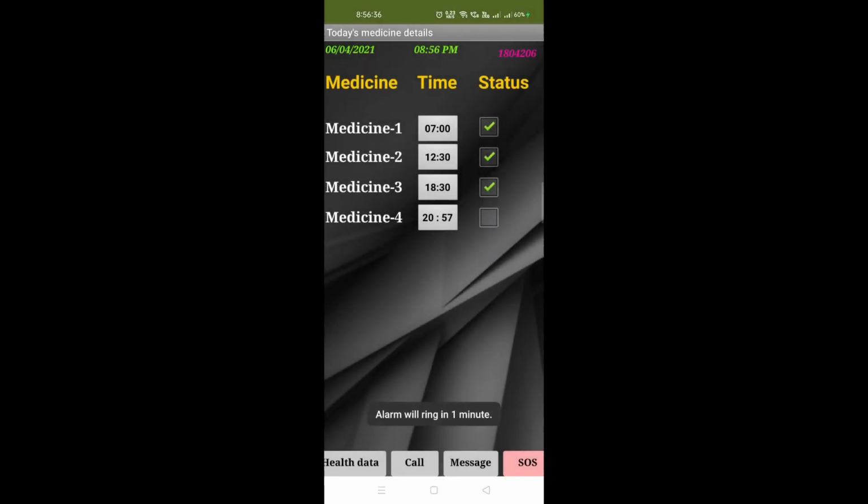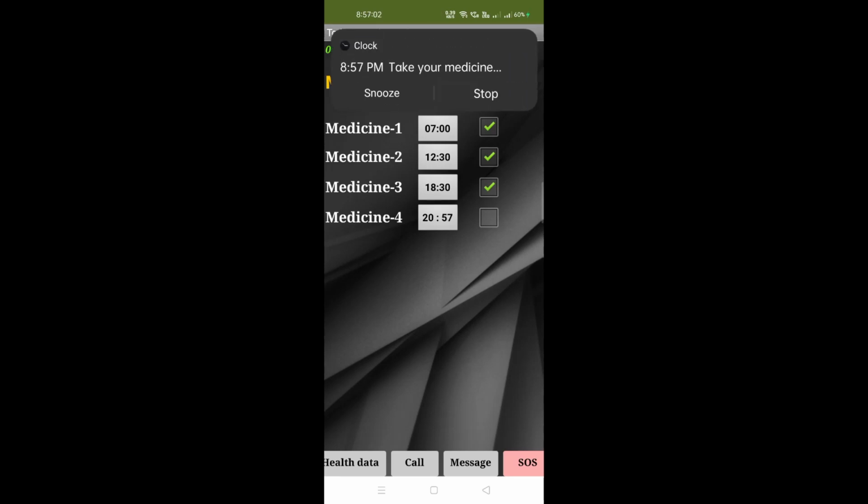The next column shows the medicine intake time, and at that time the alarm will ring. The last column shows the status of whether the user has taken the medicine or not. User can also change the medicine intake time if she needs. When the user takes the particular medicine from the medicine box, the acknowledgement is reflected on the status bar.